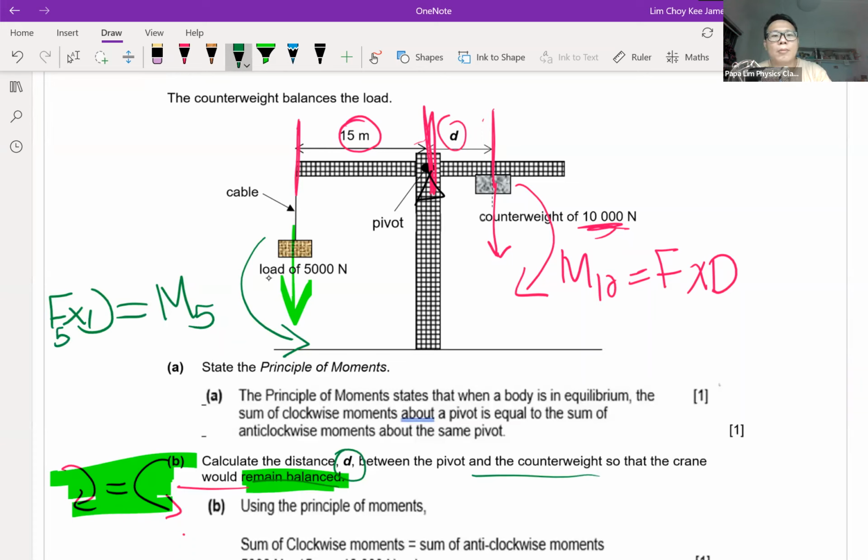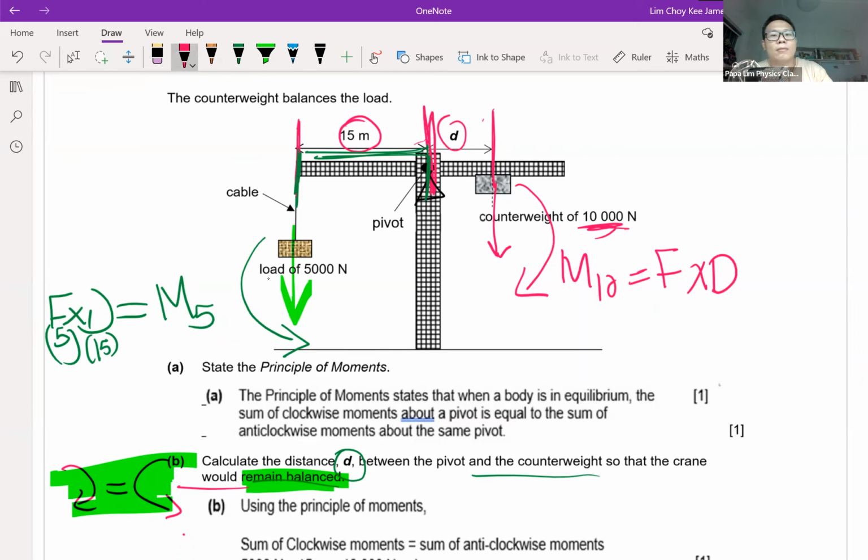D is the perpendicular distance between the pivot and the force, which is your 15 meter. So for M5, I actually have both components already, 5,000 and 15.